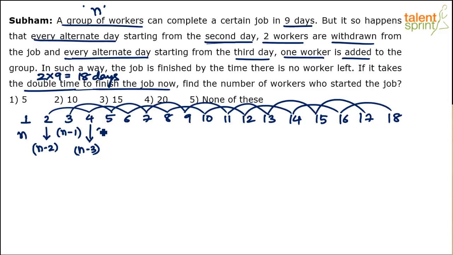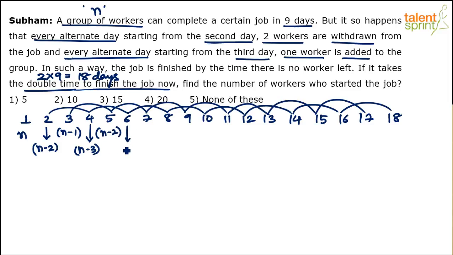there is some change that happens. This becomes n minus 2. Why? On the 5th day, 1 worker got added, every alternate day starting from the 3rd day. So basically on all the odd days, 3rd, 5th, 7th, 9th, 11th, and so on, we are adding a worker. On all the even days, we are withdrawing 2 workers. So on odd days you have to add 1, so n minus 3 becomes n minus 2.